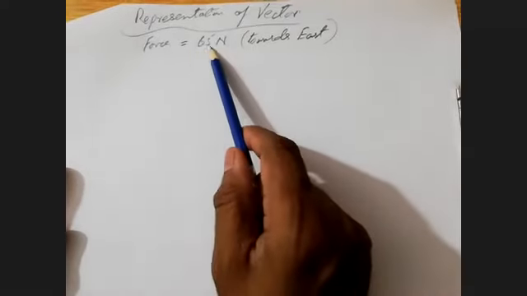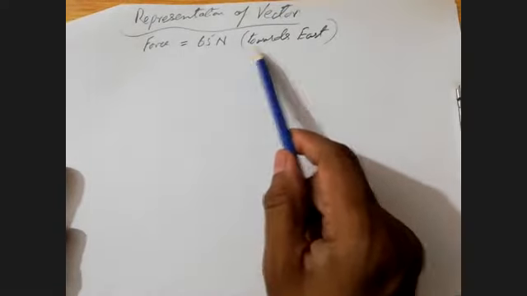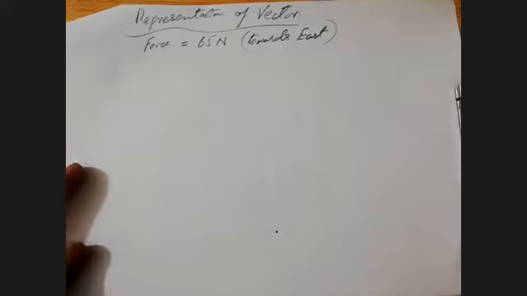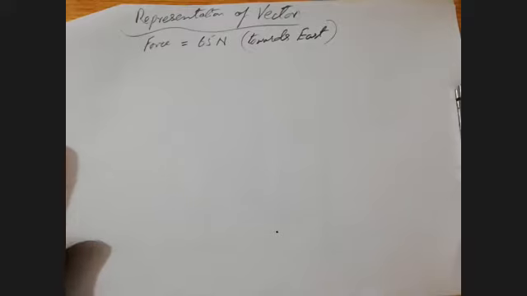Well, now my problem is this: the force of 65 Newton, which is acting towards east, how am I going to draw this? Actually, vectors are represented with a straight line. To draw that straight line, one main thing you have to do is choose a proper scale.